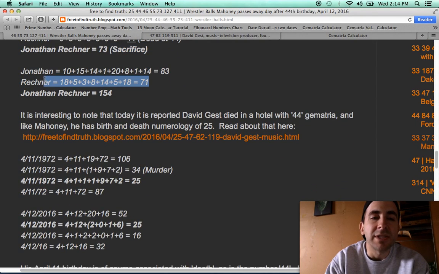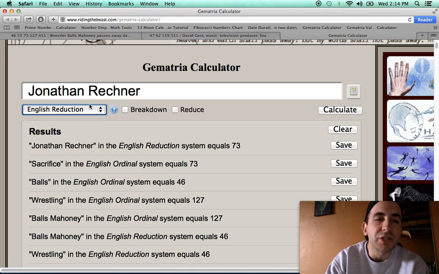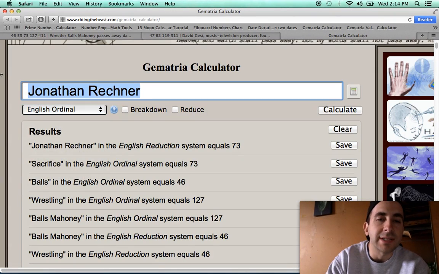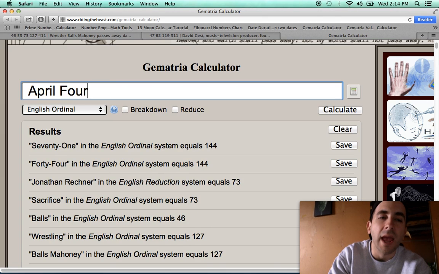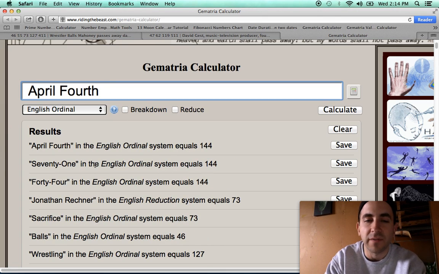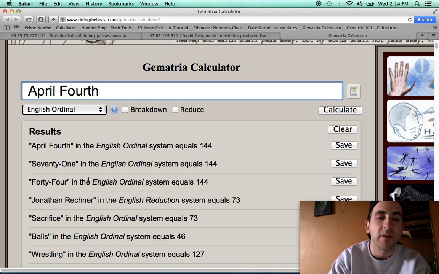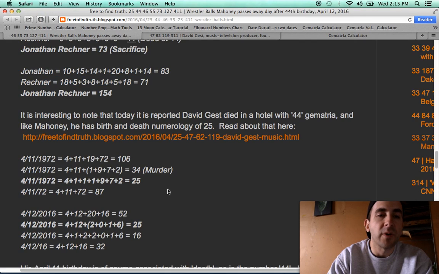Reckner is also a name with 71 gematria. There's a relationship between 44 and 71. They're the only 2 numbers when written out that have gematria of 144. The date April 4th written out also has gematria of 144. Think about 4-4, 44, April 4th. Special numbers. Just wanted to show you that quick relationship. 44 and 71, the only numbers written out that do that.